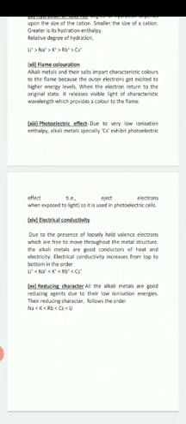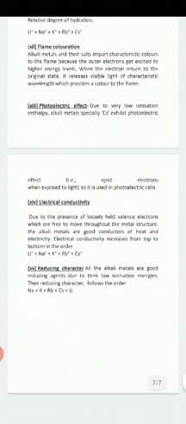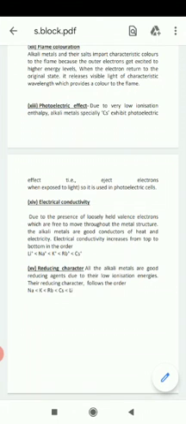Now reducing character, a very important one. All the alkali metals are good reducing agents due to their low ionization energy. Their reducing character follows the order: sodium, potassium, rubidium, cesium and lithium. Lithium is the best reducing agent. This question has already come in the IIT and NEET exams. Which metal is the best reducing agent? That is, among alkali metals, lithium is the best reducing agent.